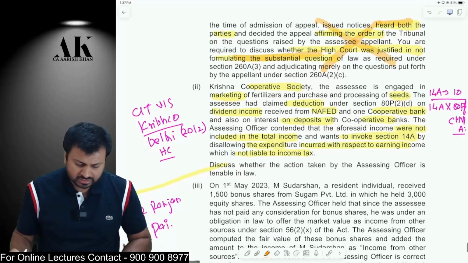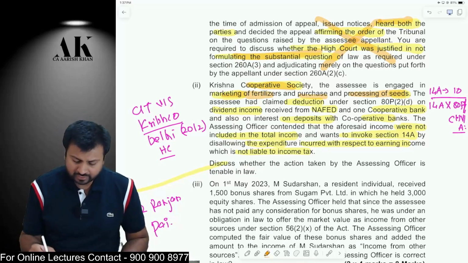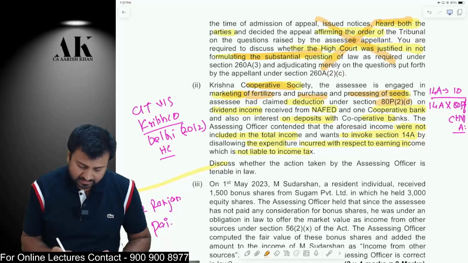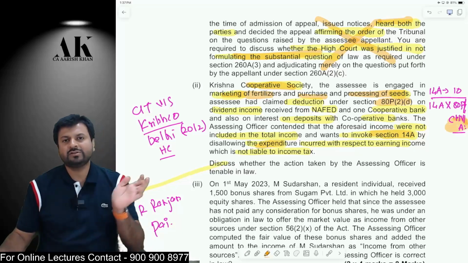Okay, the next question is a cooperative society. It is engaged in marketing of fertilizer and purchase and processing of seeds grown by its members. Therefore it is eligible for deduction under 80P. Now the AO disallowed some expenditure under 14A. The question is whether 14A is applicable to Chapter 6A. 14A is not applicable to Chapter 6A.